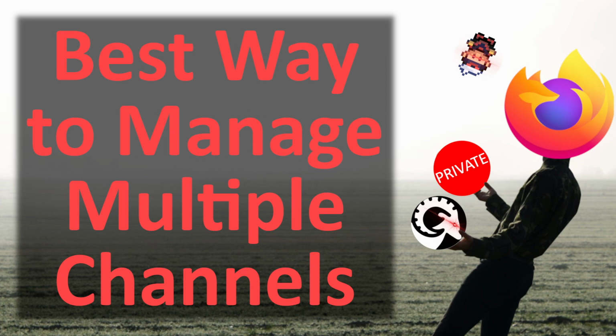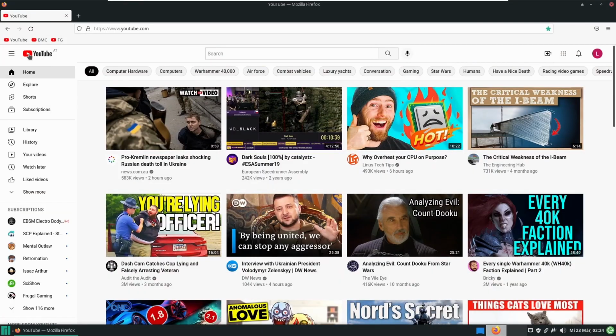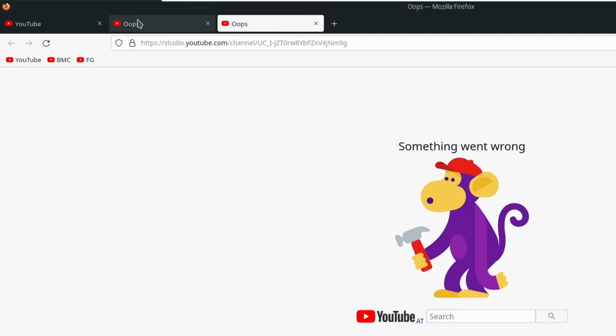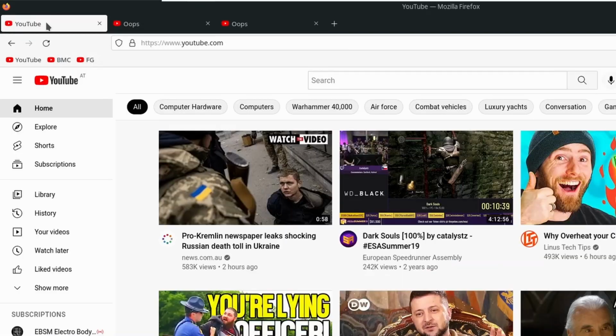Since I still love using Firefox and I found a pretty convenient way to manage my channels without too much clicking, I thought it's worth sharing my solution with you. As you can see up here, I already set bookmarks for both my channels in addition to the private one for regular browsing, but when I click them, I get an error.